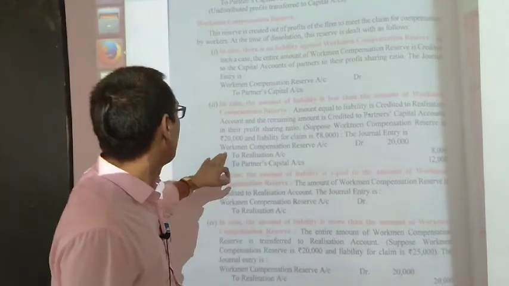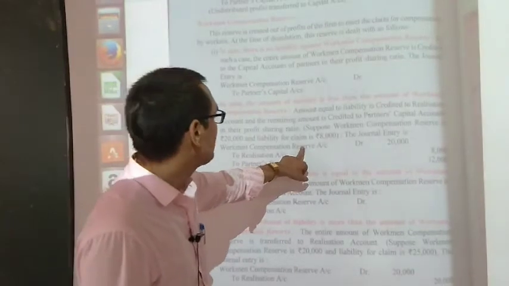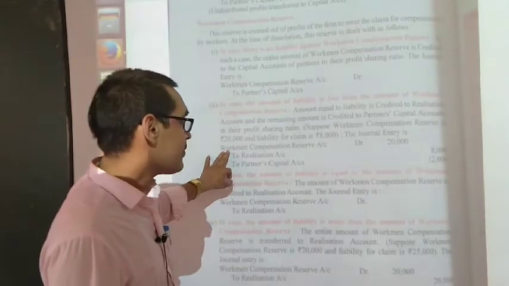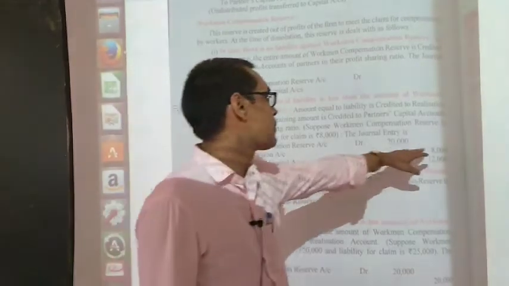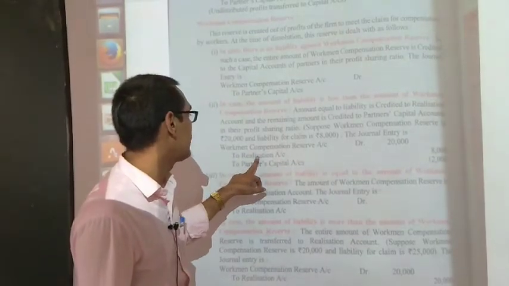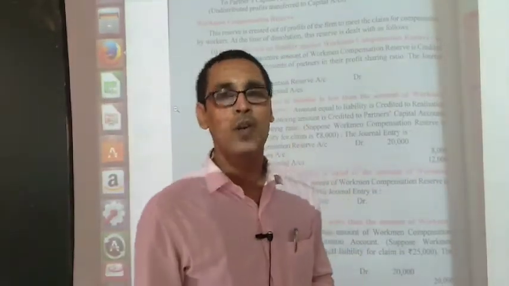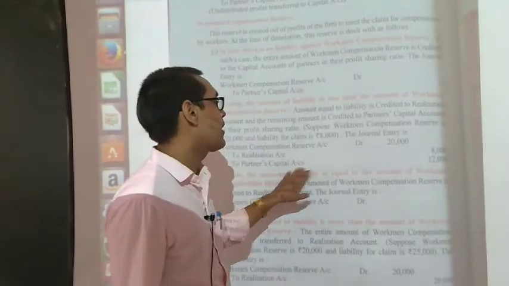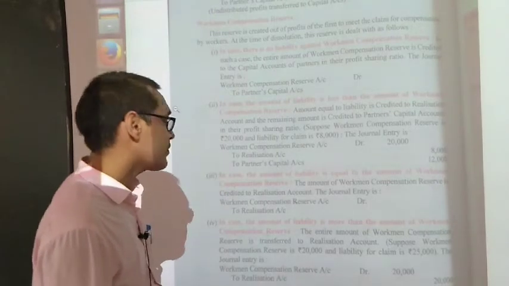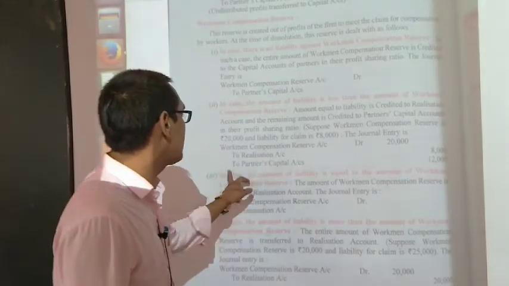That's why, for the winding up of the workman compensation reserve, WCR is to be debited 20,000, and suppose that there is a claim of 8,000. This amount of claim is transferred to the realization account, and the remaining 12,000 will be distributed between the partners in their old ratio through the partners' capital account, 12,000. So students, the entry is WCR debit to realization account and to partners' capital account.